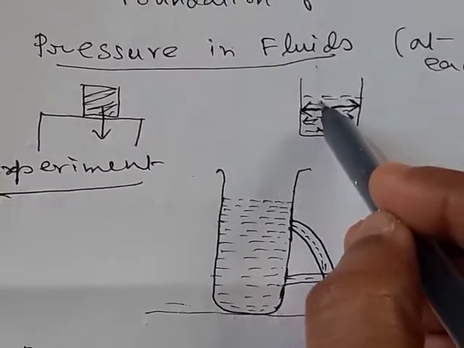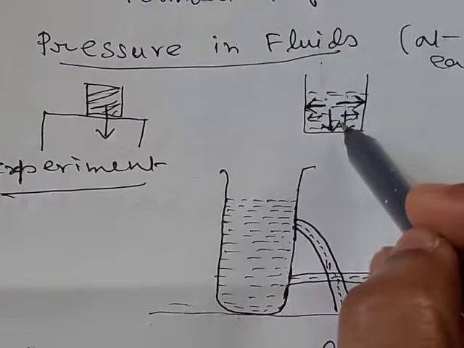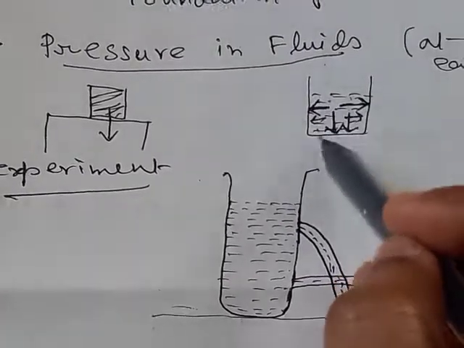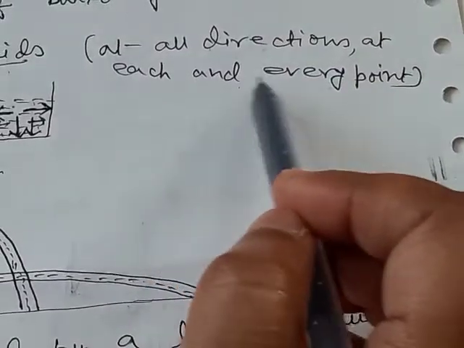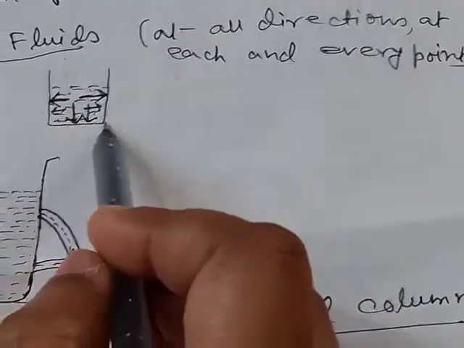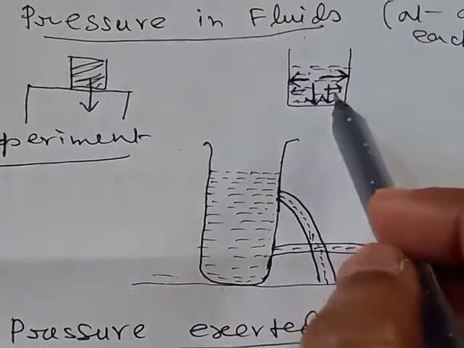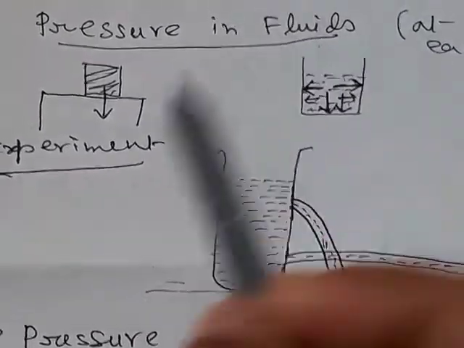Here also there will be pressure, here also, here also. So at each and every point there will be pressure in all directions. Liquid means liquid or gas, that is, fluid.